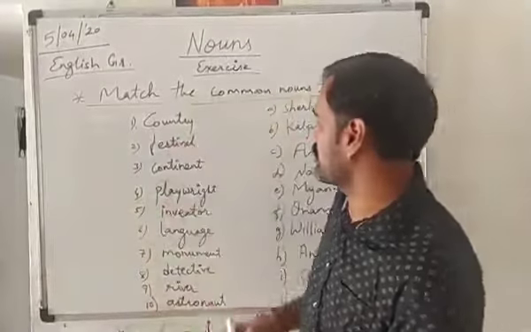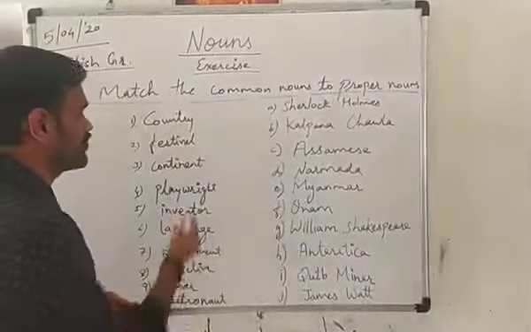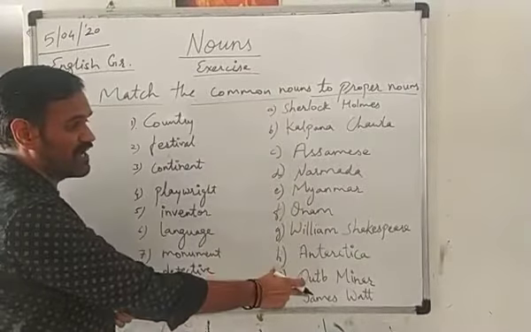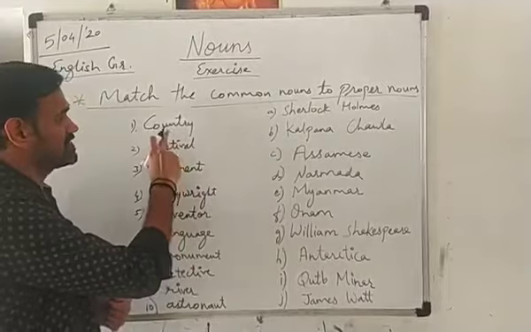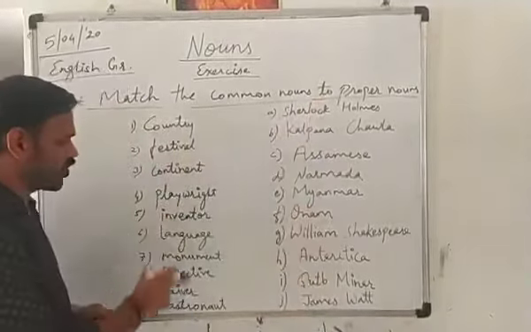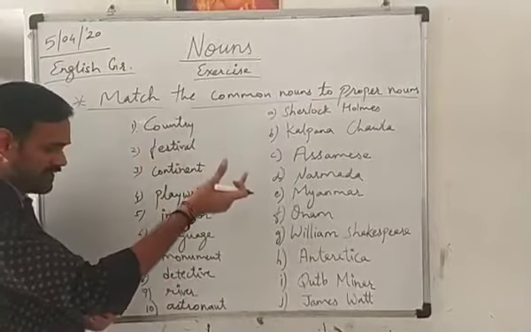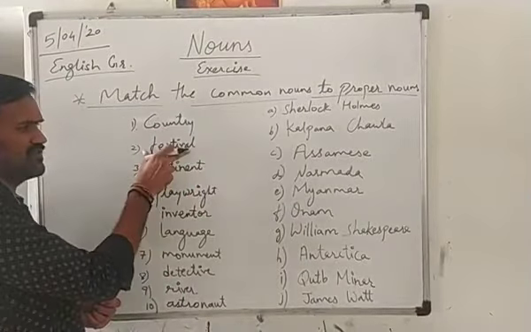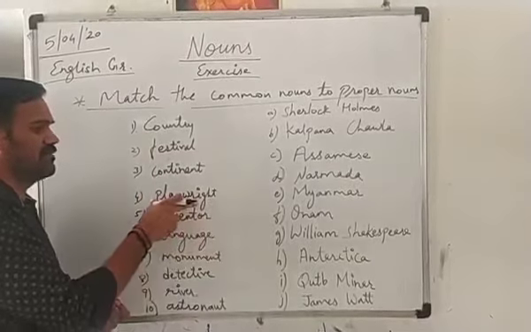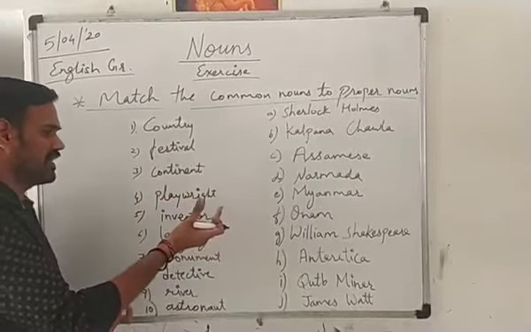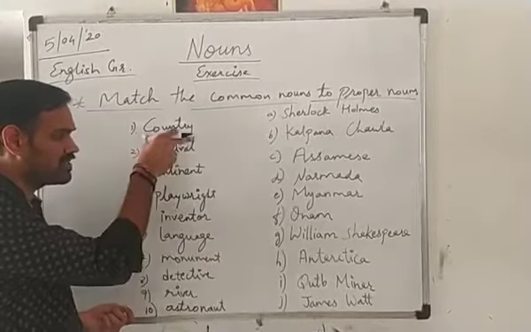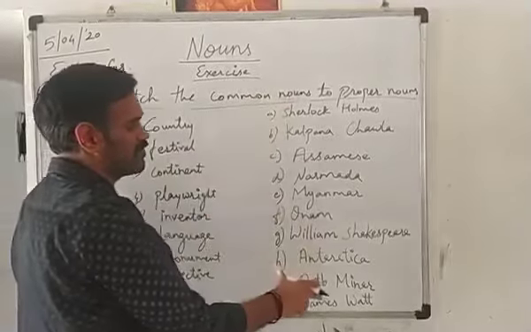See, match the following is given. First one is given, country. So from here we have to find which proper noun is matching with country. Here various proper nouns are given and these are the common nouns. Country may be any country. Festival, any festival. Continent may be any continent. Playwright, that also can be any playwright. Inventor. So here we are taking common nouns and these are the proper nouns.